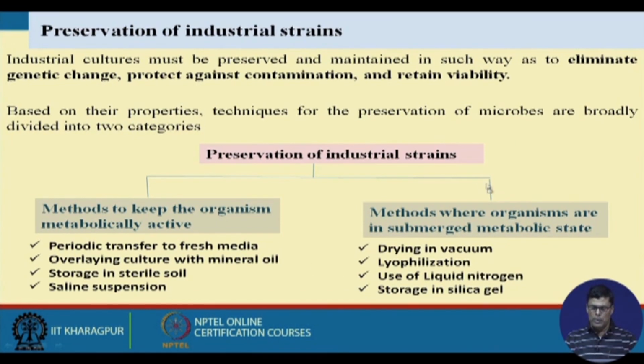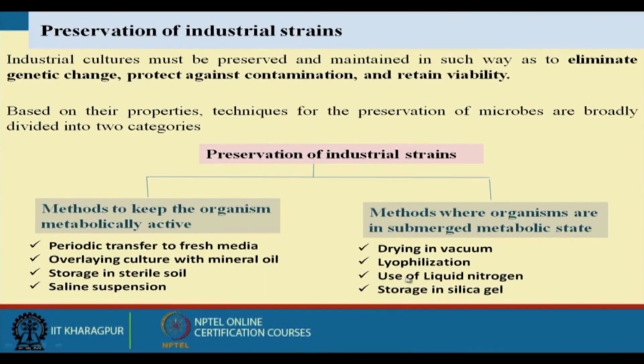The methods where organisms are kept in a suspended metabolic state include drying in vacuum, and then lyophilization. Lyophilization is considered freeze drying. Freeze drying means that the organism is frozen, and then the water molecules present in the solid state go to the vapor phase.